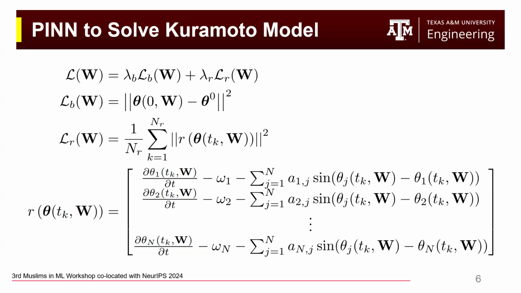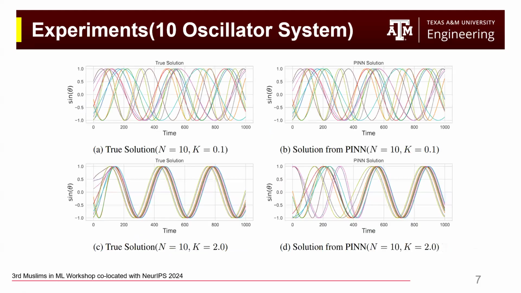And the residual value is described as the equation shown here. And the overall objective is to minimize the weighted average of the boundary loss and the residual loss.